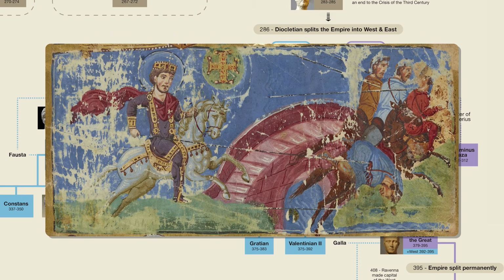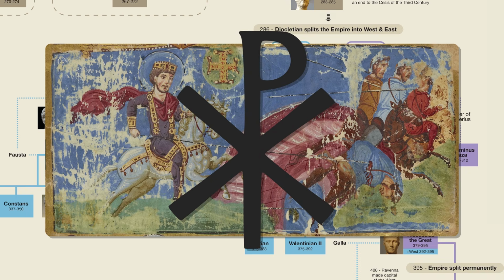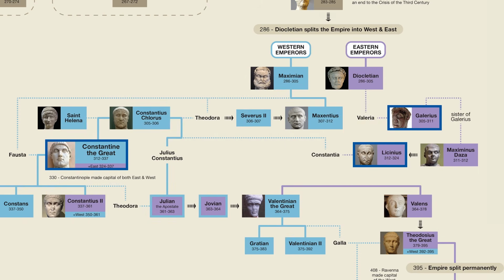It was before this battle that Constantine had his famous vision, in which he was instructed to have his troops put this symbol, a symbol for Christ, on their shields. Supposedly, the troops all did this, which led to Constantine winning the battle and Maxentius winding up dead. Now, whether or not this was the exact moment when Constantine converted to Christianity is something that is debated. Another possibility is that he was taught Christianity by his mother, Saint Helena, who may have been born a Christian in Greece. But before we continue with Constantine, what about Licinius?